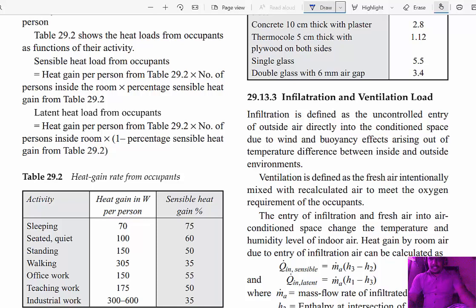Sitting 100 watts, standing 150 watts, walking 305 watts, office work 150 watts, teaching work 175 watts, and industrial work 300 to 600 watts. This much heat is released during the corresponding activity. Then there are the sensible heat load and latent heat load for occupants. Sensible heat means direct heat loss, and latent heat means heat lost during evaporation.